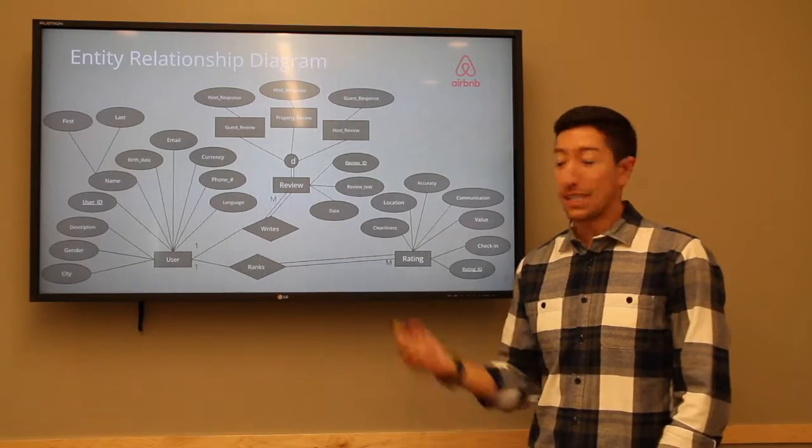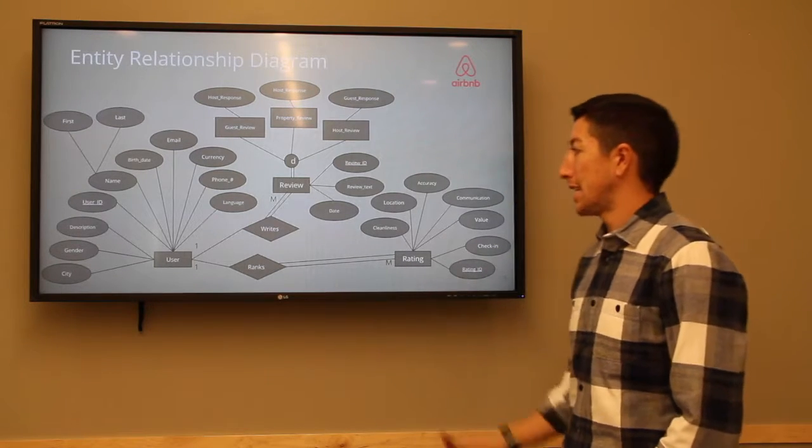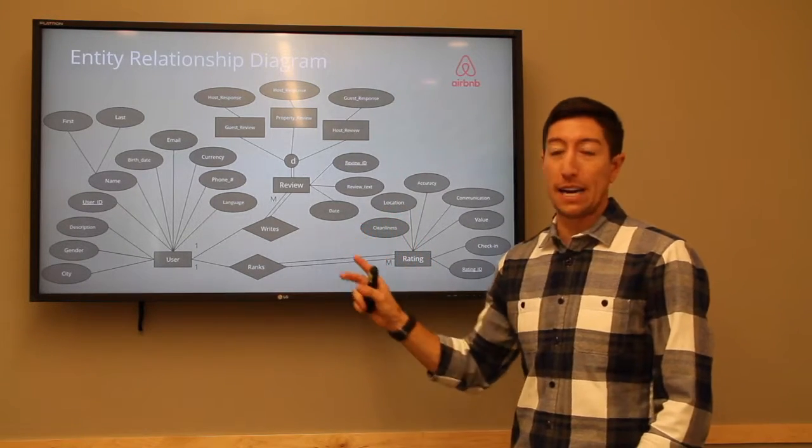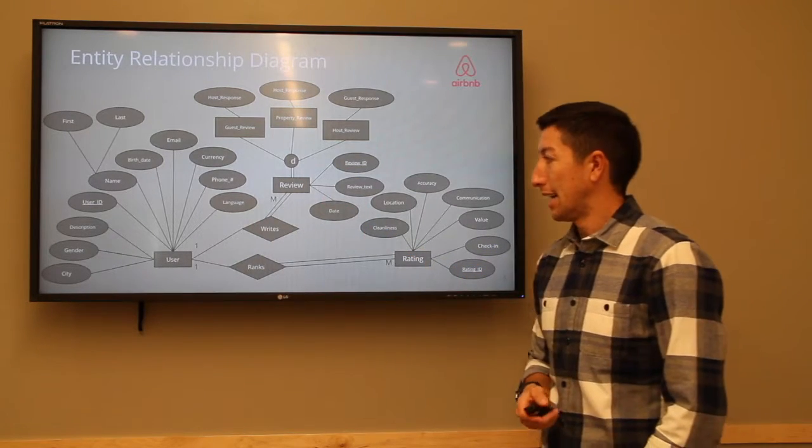Hi, I'm Preston. I'll be describing the entity relationship diagram here. The diagram itself is based around 3 different entities: the user, review, and ratings entities.